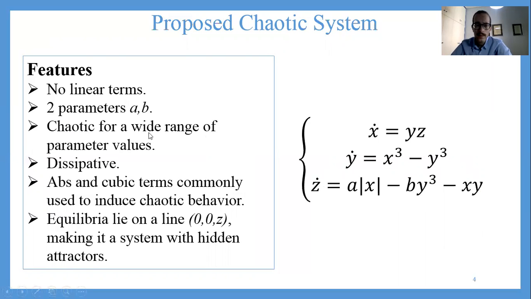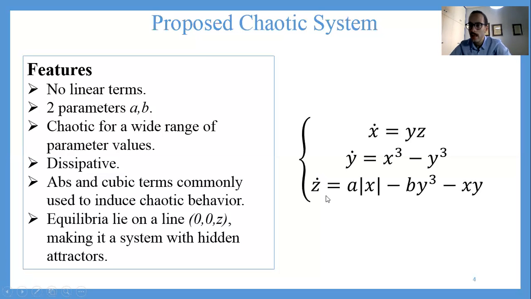It is also dissipative. You will see that it has a lot of cubic and absolute terms, and these are very commonly used to induce chaotic behavior in a system. And also, more importantly, this specific system has an infinite number of equilibrium points, and they are all located on a line of this form, (0, 0, Z).